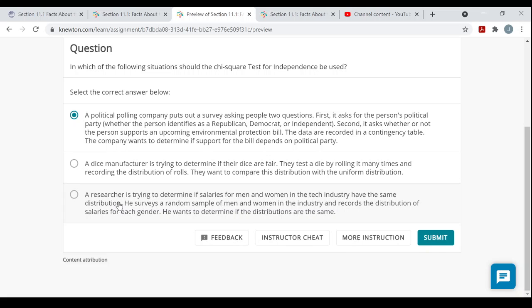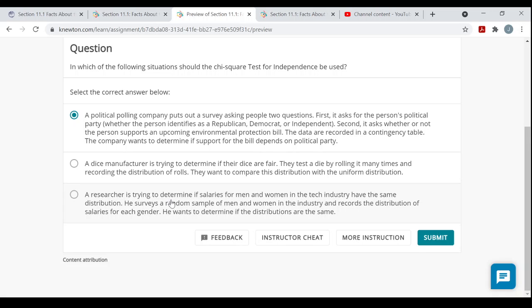And this third option: a researcher is trying to determine if salaries for men and women in the tech industry have the same distribution. Well, right there, that's a test for homogeneity. Do the salaries of men and the salaries of women in this industry, do these two groups have the same distribution? This would be a test for homogeneity.